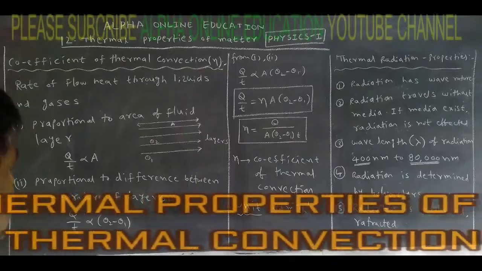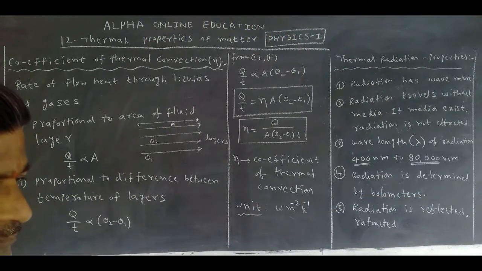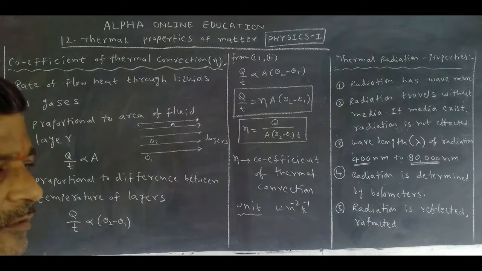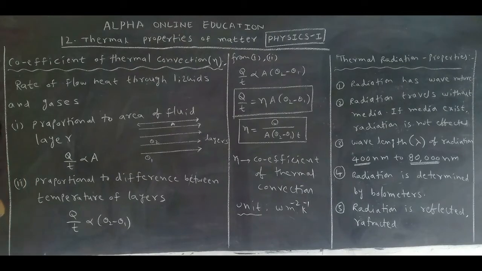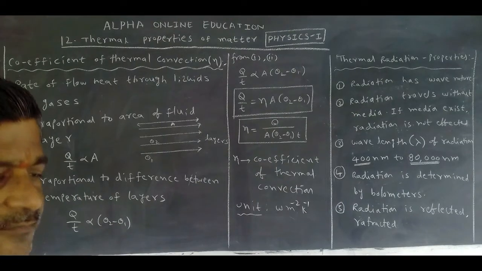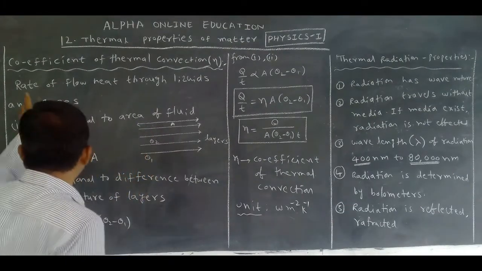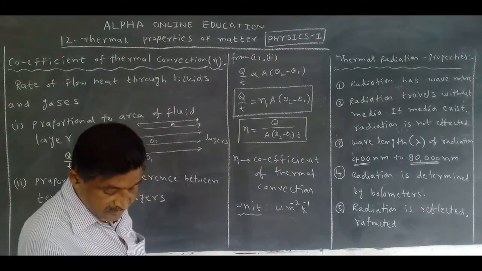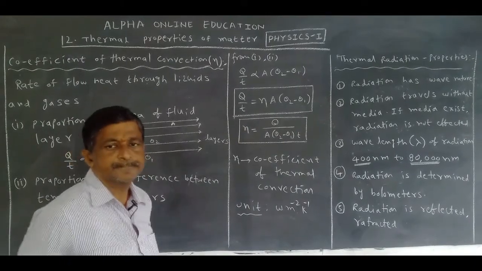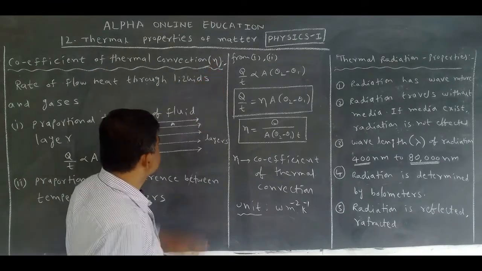Okay, coefficient of thermal conduction. After that, we studied temperature gradient and thermal resistance. These topics we covered in the last class. After that, types of convection. Now in this class we want to discuss coefficient of thermal convection. Coefficient of thermal convection, symbol is eta.